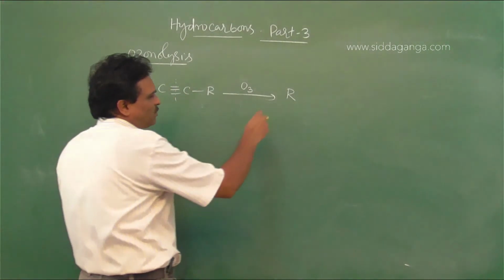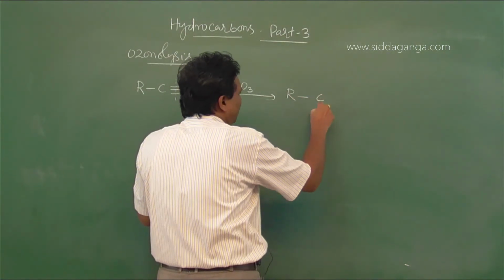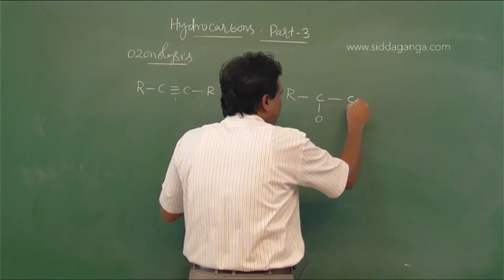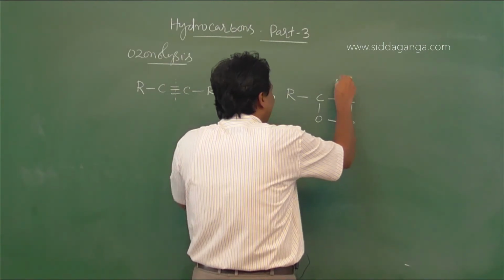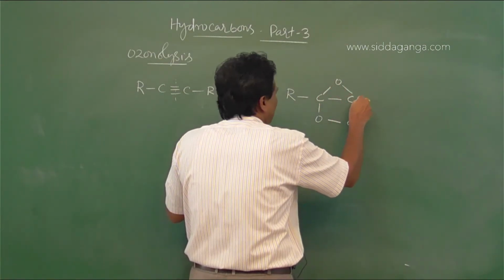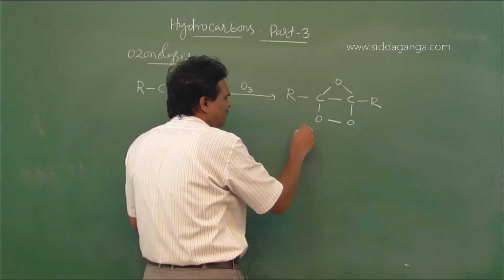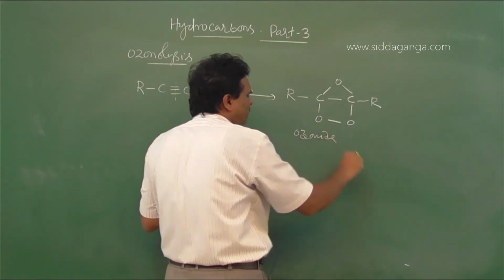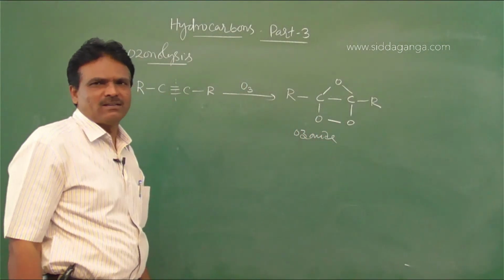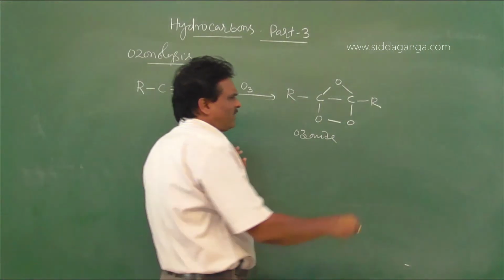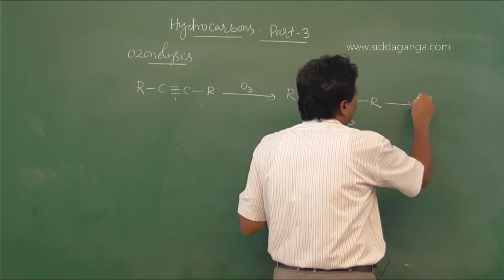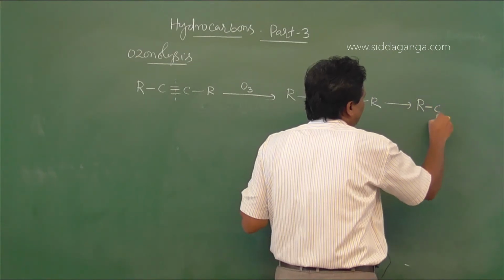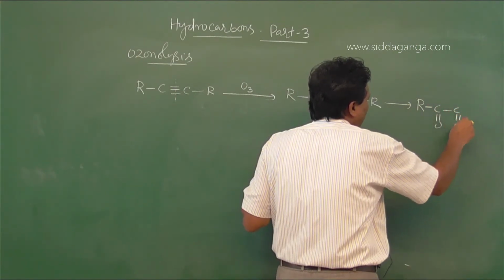So in the first case we get R, C, O, C, O, R. This is the ozonide. It further reacts with RCO, COR.